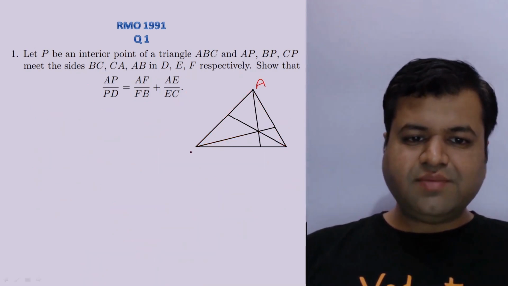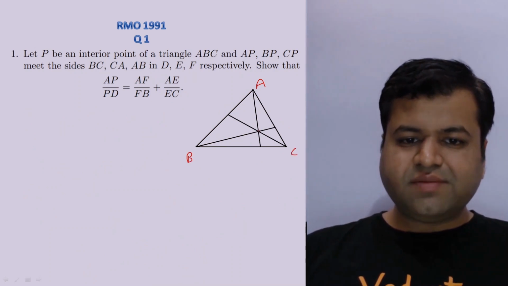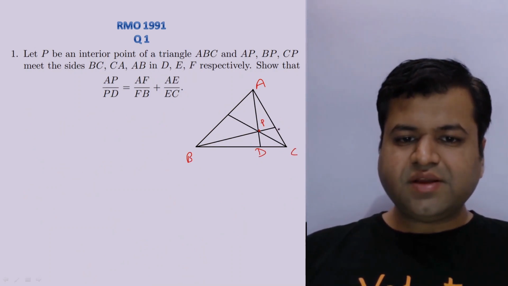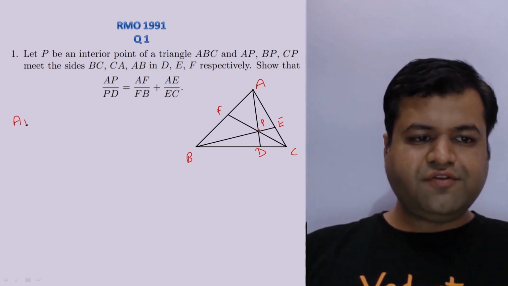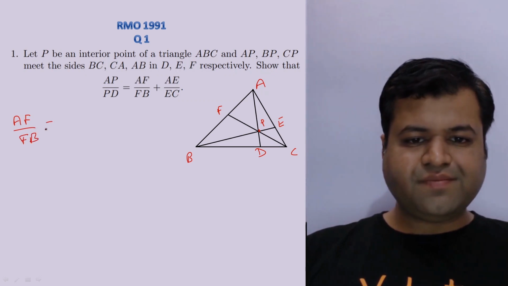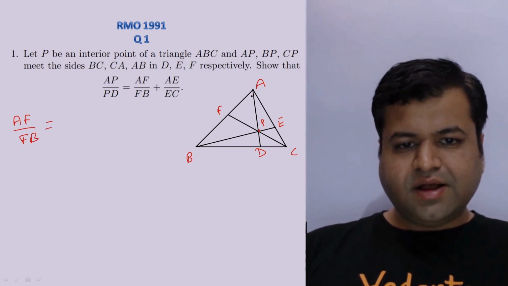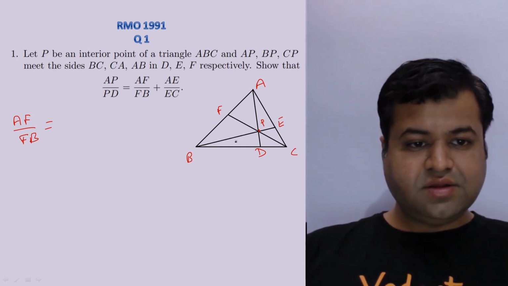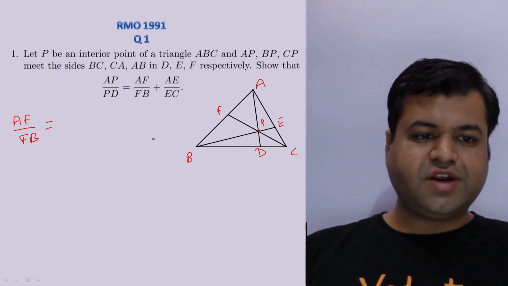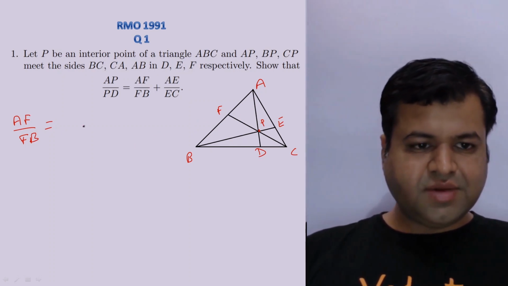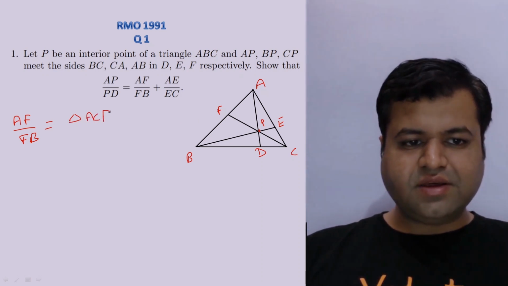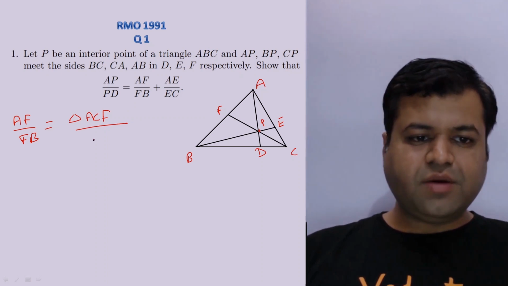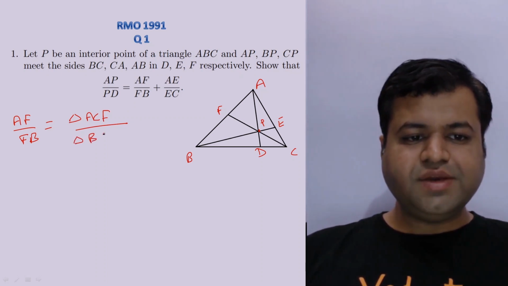Okay, let's again rename the points A, B, C. That was point P, that was D, that was E, that was F. Now consider AF upon FB. Now if you see triangle APF upon triangle BPF, or you can say this is nothing but the area of triangle ACF upon the area of triangle BCF, if we take the bigger triangles.